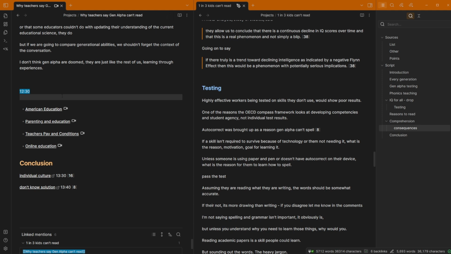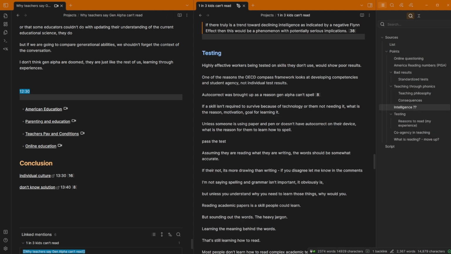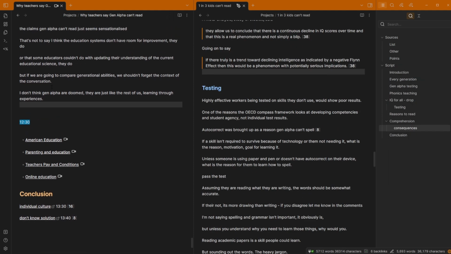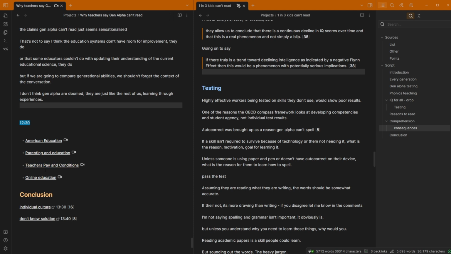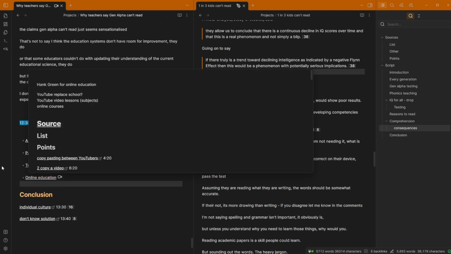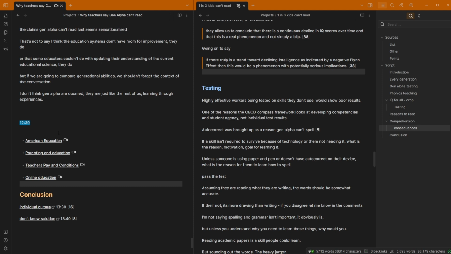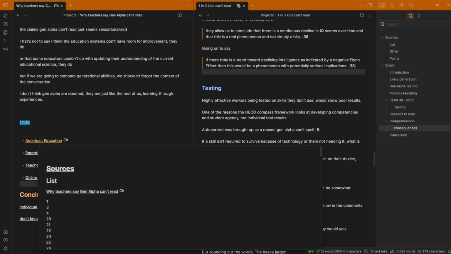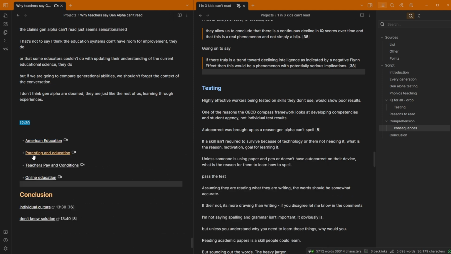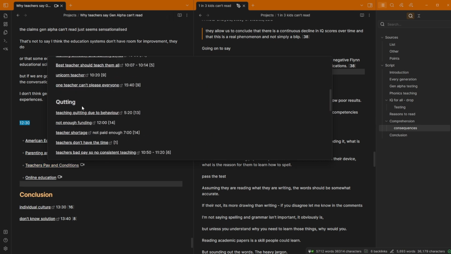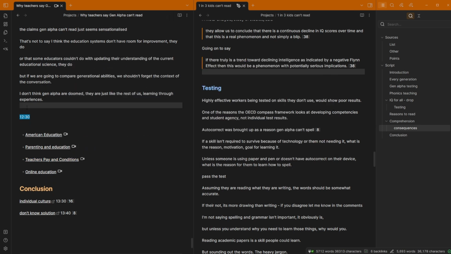Now, while I'm down here at the bottom, you can see I've done something similar to what I was doing inside of this article file. In the video, you can see I had lots of other sections I was planning on doing, but decided actually I should probably do this elsewhere. So I've actually got 4 other potential video projects, video essays that I want to explore and understand some of the nuances and claims behind and do some research in. So I just made them as different files. You can see here, they're just different files with different sources, and all that information is linked at the bottom, so I know where it originally came from.